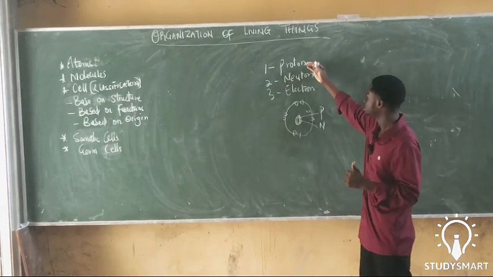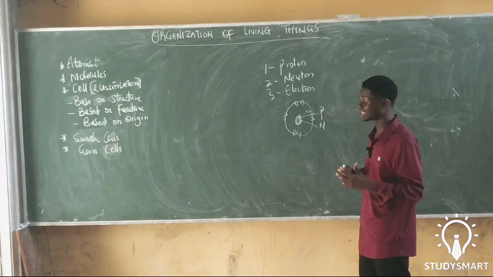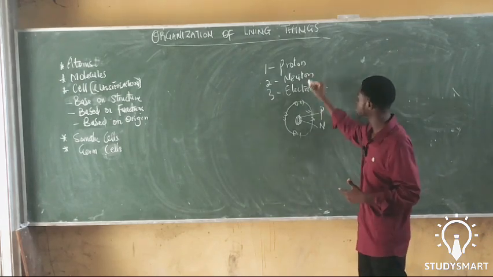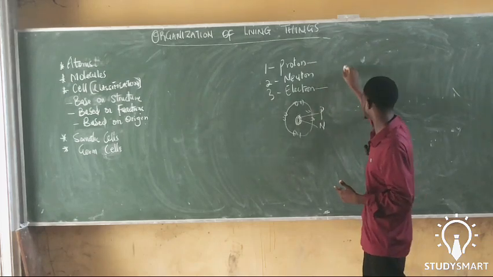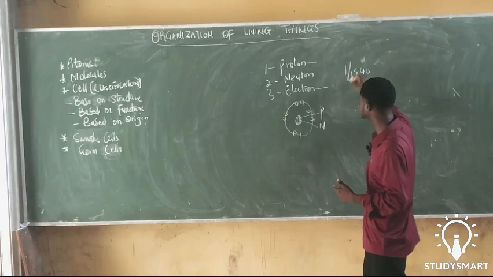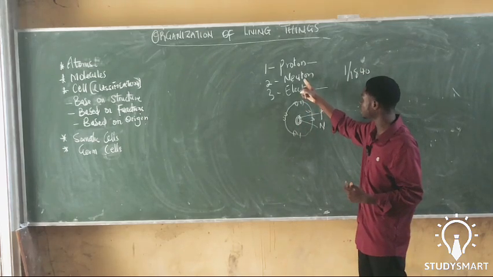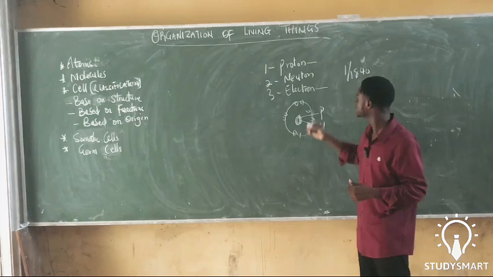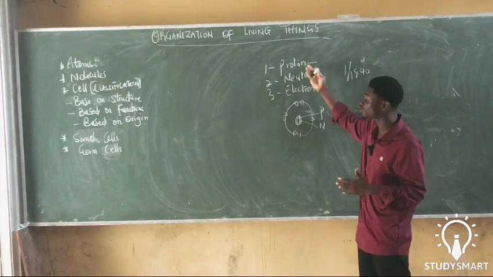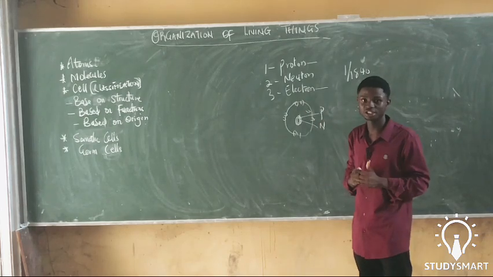So, from the discovery of the subparticles, scientists discovered that electrons are way lighter than protons. Electrons are about 1,840 times lesser than the mass of protons, and it has a negative charge, same as proton has a positive charge, while neutron does not have a charge.